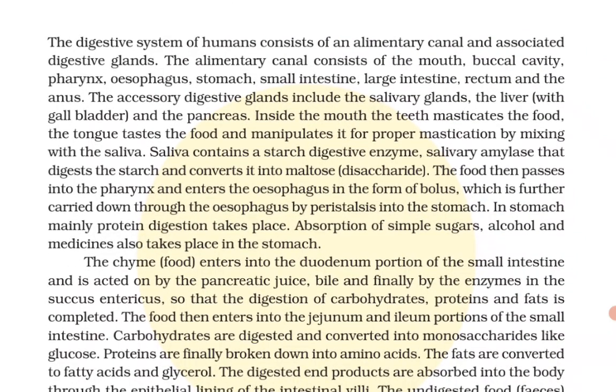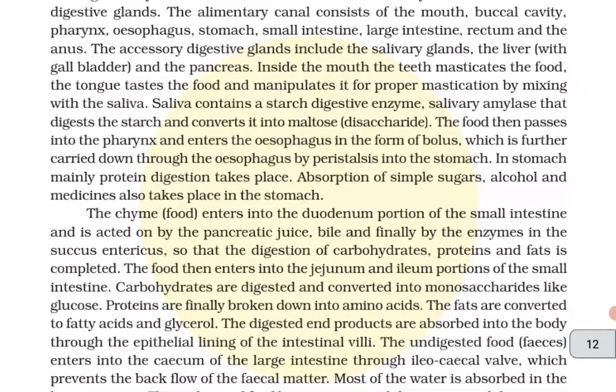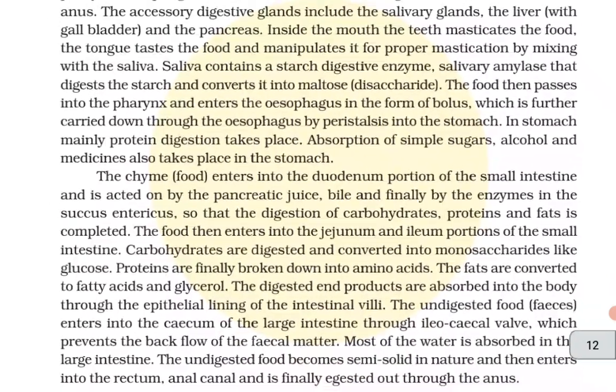Inside the mouth, the teeth masticate the food, and the tongue tastes the food and manipulates it for proper mastication by mixing with saliva. Saliva contains a starch-digesting enzyme, salivary amylase, that digests the starch and converts it into maltose disaccharide. The food then passes into the pharynx and enters the esophagus in the form of bolus, which is further carried down through the esophagus by peristalsis into the stomach.